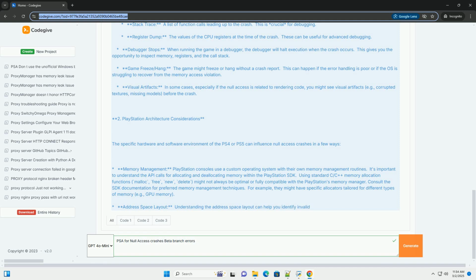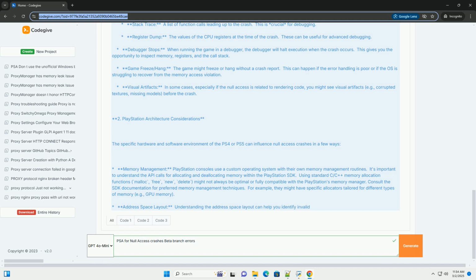Stress testing. Beta branches are often used for stress testing, which can expose concurrency issues and other bugs that are difficult to reproduce under normal conditions. Incomplete implementations. Beta branches may contain incomplete implementations of features, which can lead to null pointer dereference if the code attempts to use functionality that is not yet fully implemented. Compiler/linker differences. The tool chain used to build the beta branch might be different from the tool chain used to build the main branch. Compiler or linker changes can sometimes expose hidden bugs or introduce new ones.